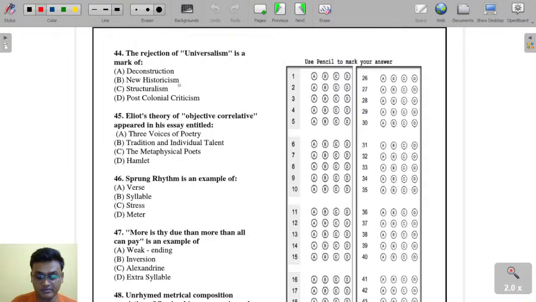Okay, 50 questions here. The rejection of universalism is a mark of here. Universalism is being rejected, is a mark of here.